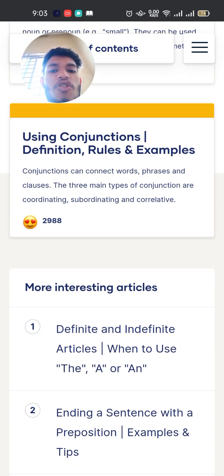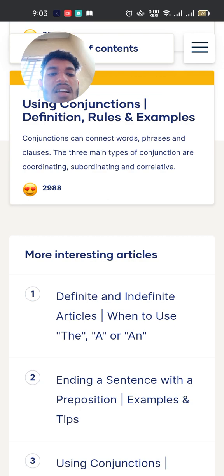Using conjunctions: definition, rules, examples. A conjunction connects words, phrases, and clauses. The three main types of conjunction are coordinating, subordinating, and correlative.